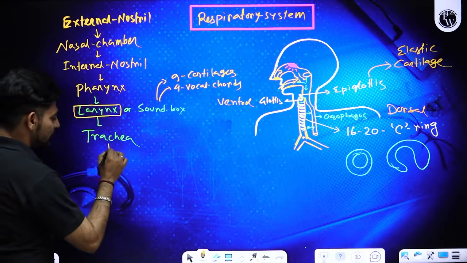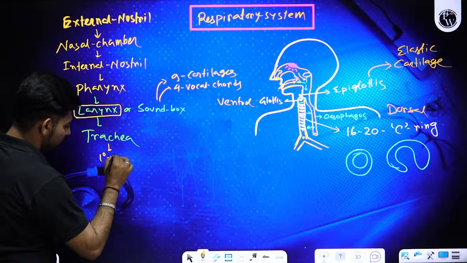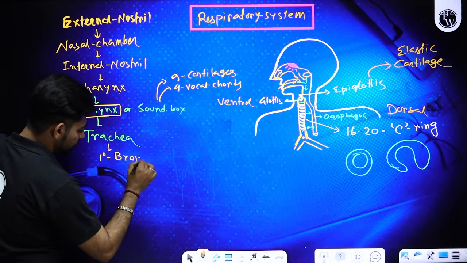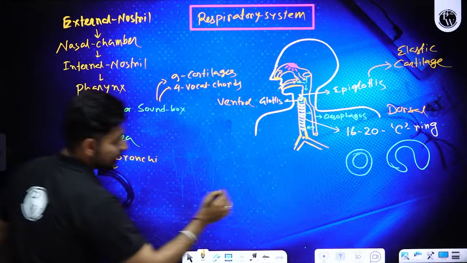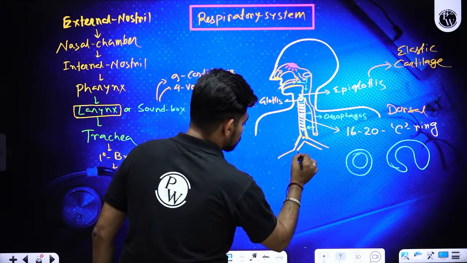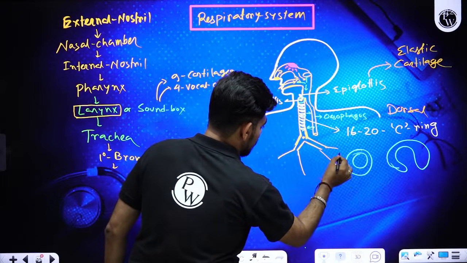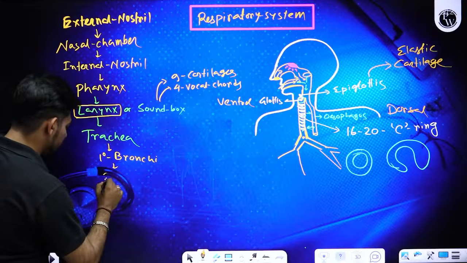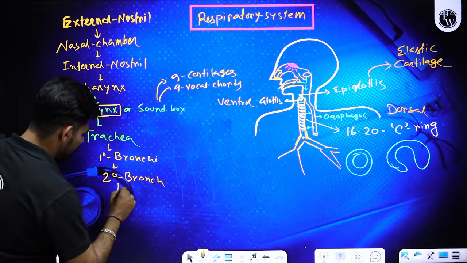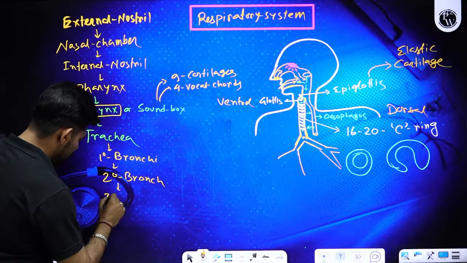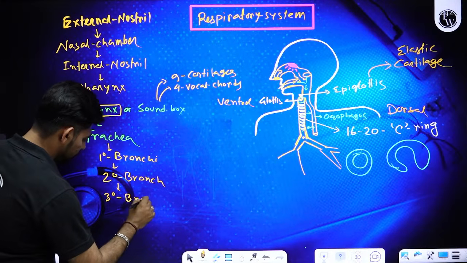The trachea will get bifurcated and form primary bronchi. The primary bronchi will get bifurcated, and that will form secondary bronchi. Secondary bronchi will get bifurcated, and that will form tertiary bronchi.